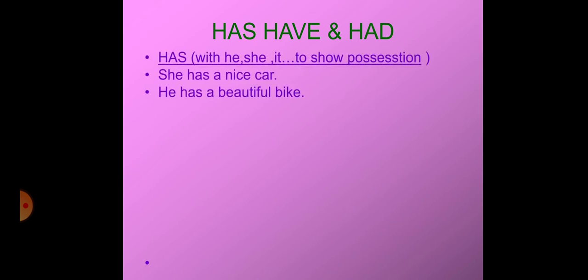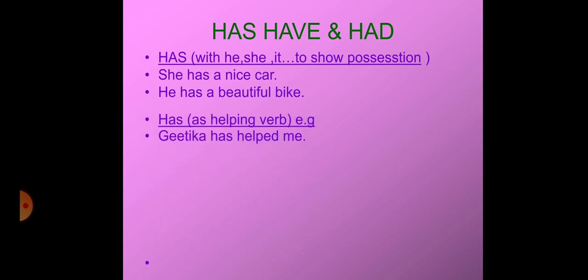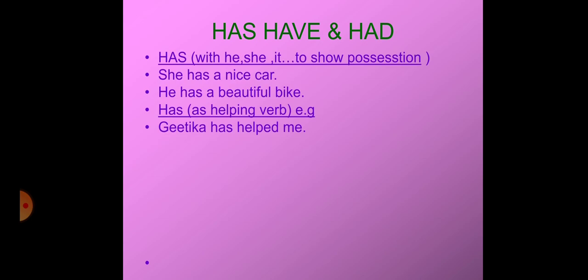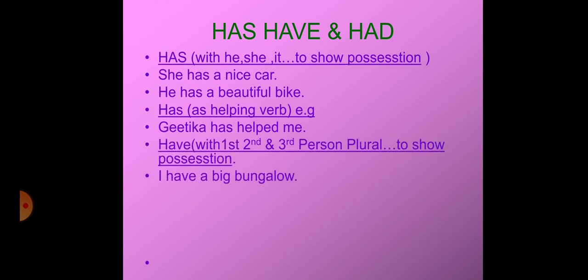Next is the use of has, have, and had. Has is used with he, she to show possession. Possession means you own something, like she has a nice car, he has a beautiful bike. Then has is used as a helping verb. Helping verb means it will be used with the main verb. Geetika has helped me. Now in this sentence, help is the main verb, has is used as a helping verb.